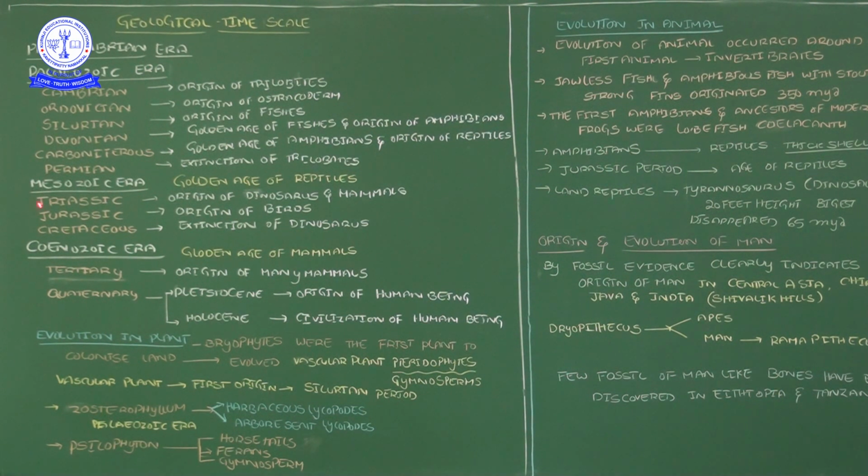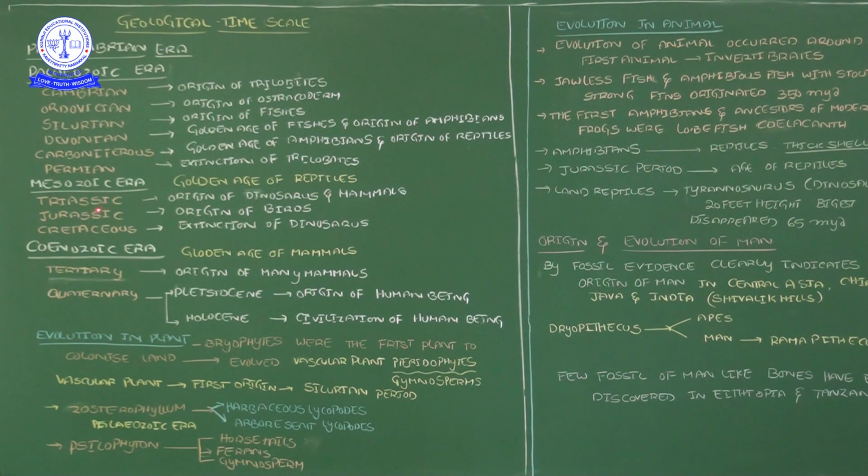And then the second, third era, the Mesozoic era. What happened in the Mesozoic era? It continued the evolutionary process. After amphibians, which organisms existed? Which organisms do we know after amphibians? Reptiles. So in the Mesozoic era, it was a good time period for the evolution and adaptations of the reptiles. That's why we call that era, time zone, the Mesozoic era, the golden age of the reptiles.